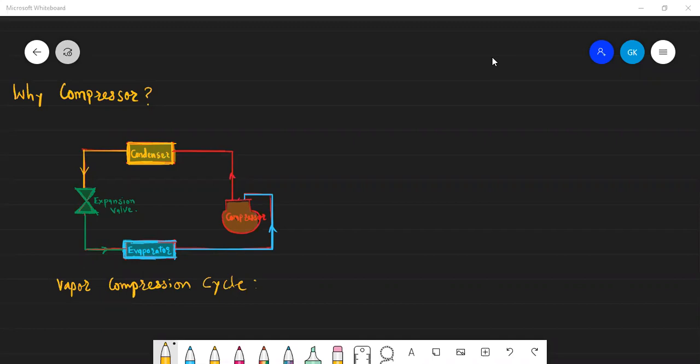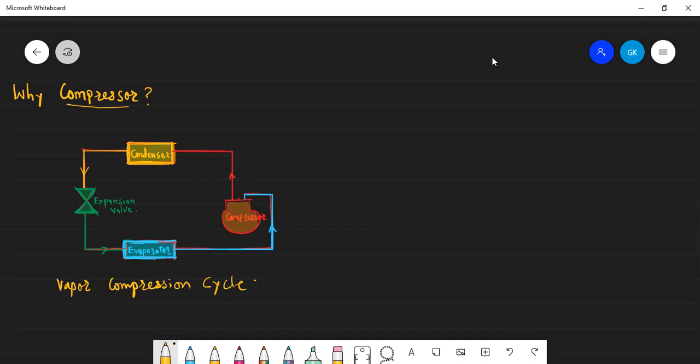So they may give you random answers like: this compressor is used to recirculate the refrigerant which is flowing into the system. Some may say that it is used to increase the temperature because the condenser is a heat rejecting part.